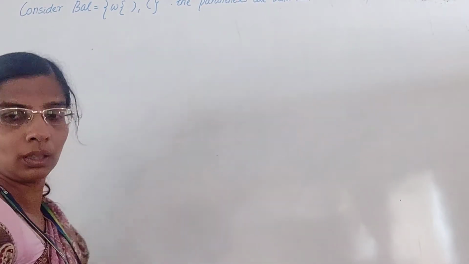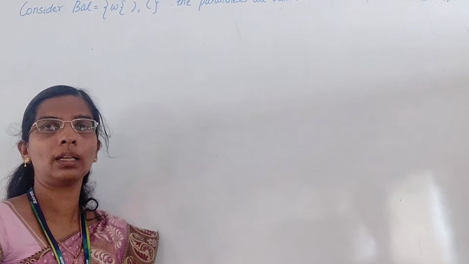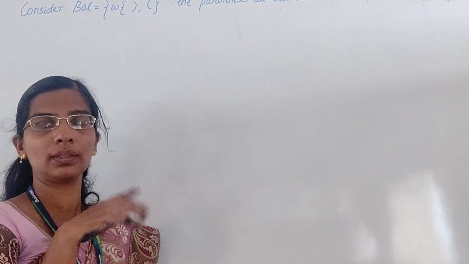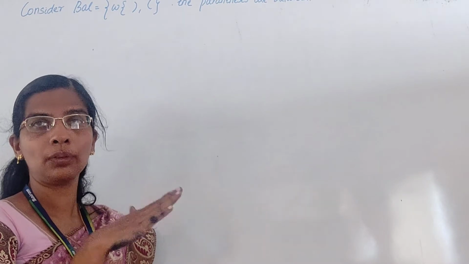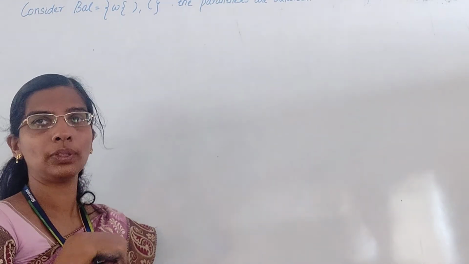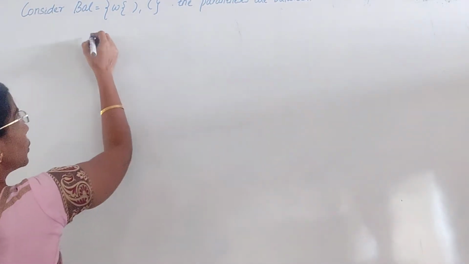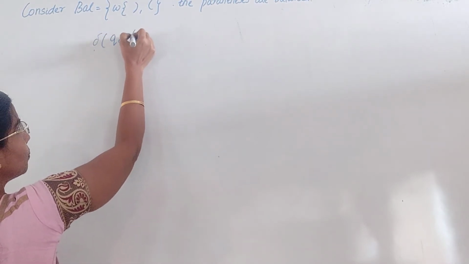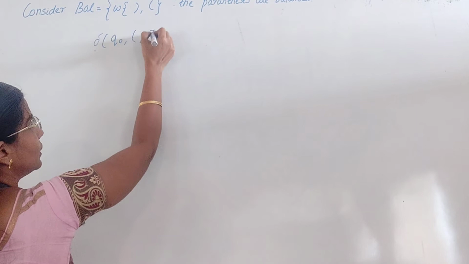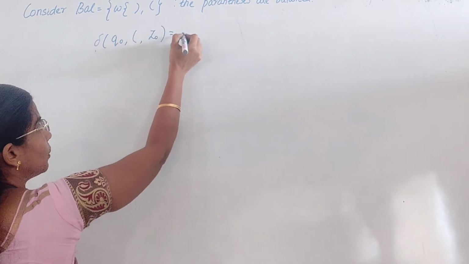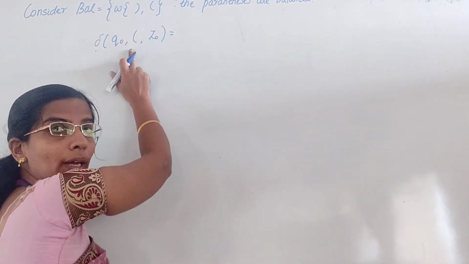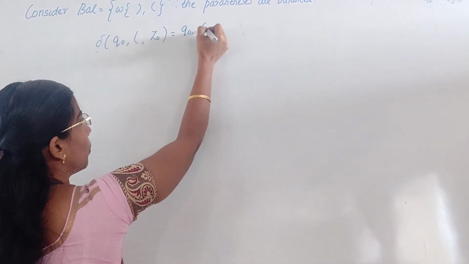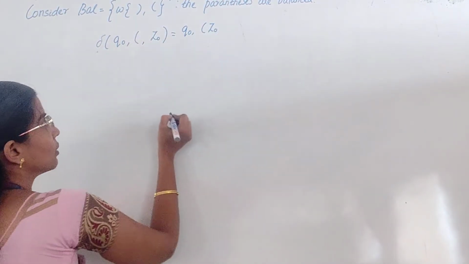Transitions: every time you'll be starting with your open parenthesis. That is the meaningful way of writing; you won't start with a closed parenthesis. So here, Q0, my first input symbol is open parenthesis, and the stack has Z naught, so I push my open parenthesis. Q0, open parenthesis, Z naught.